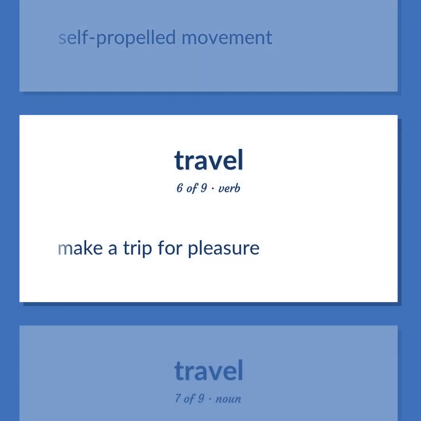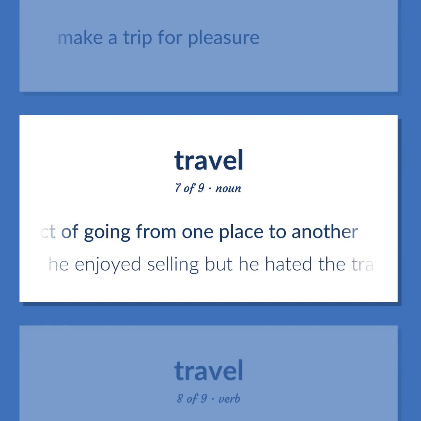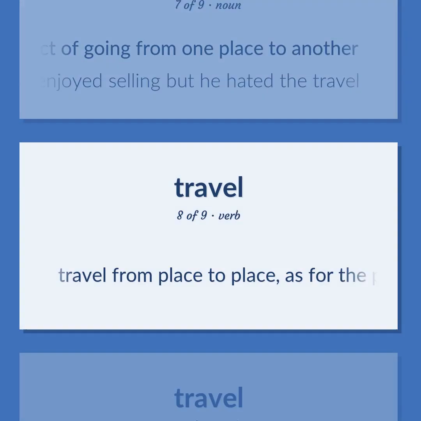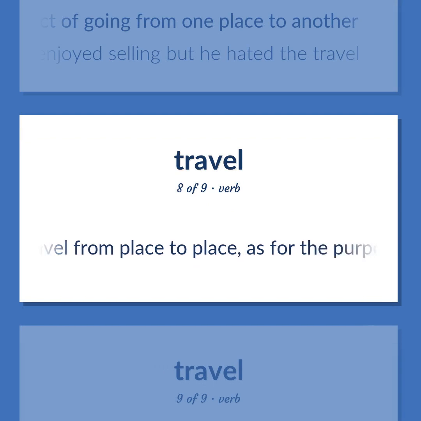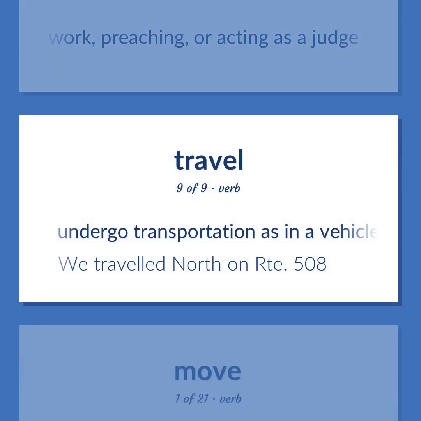Make a trip for pleasure. The act of going from one place to another. He enjoyed selling but he hated the travel. Travel from place to place, as for the purpose of finding work, preaching, or acting as a judge. Undergo transportation as in a vehicle. We traveled north on Route 508.